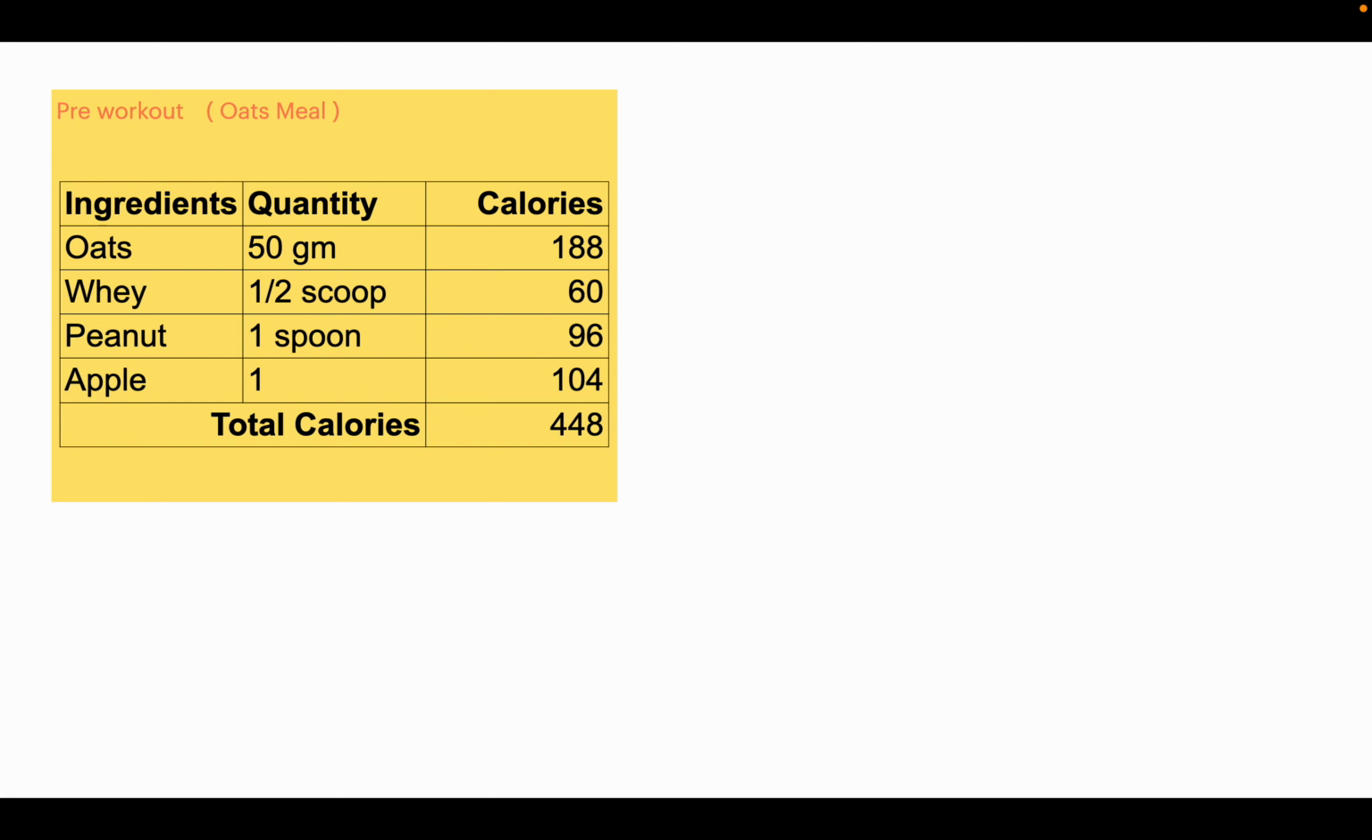On this screen, you see the pre-workout meal. Meal should be consumed at least 1 hour before workout to help prevent any stomach discomfort during exercise.